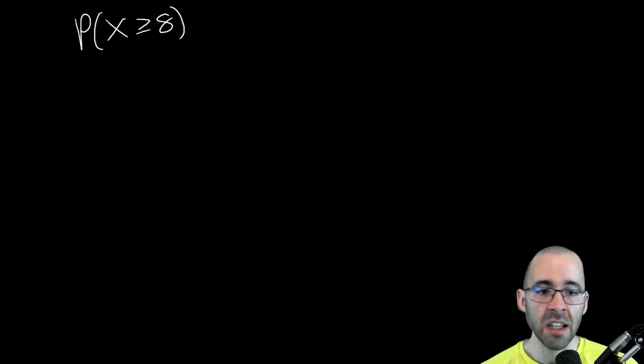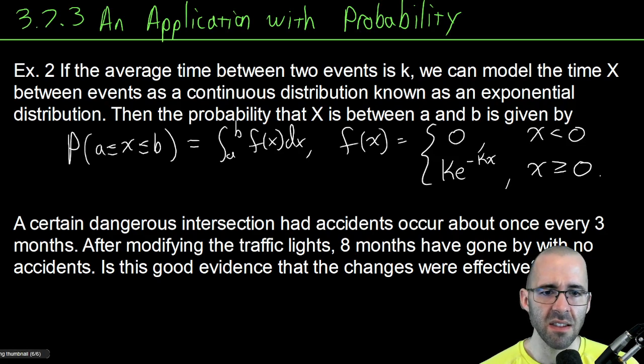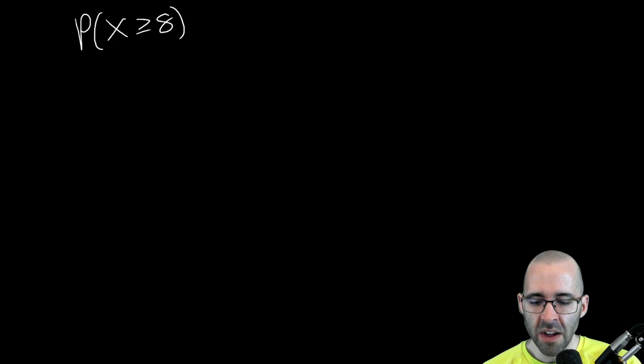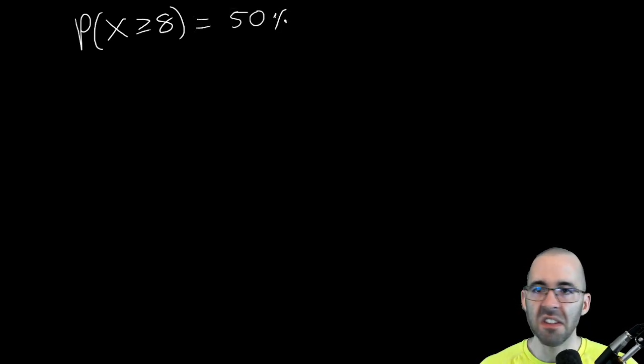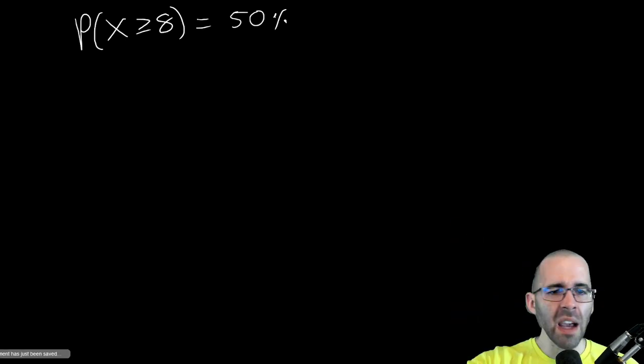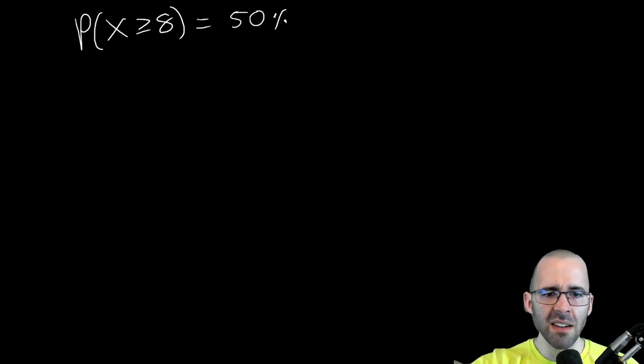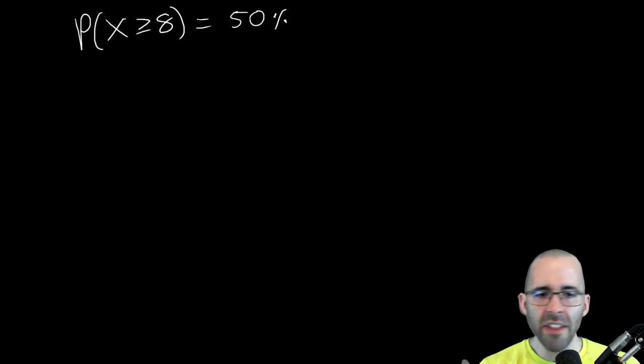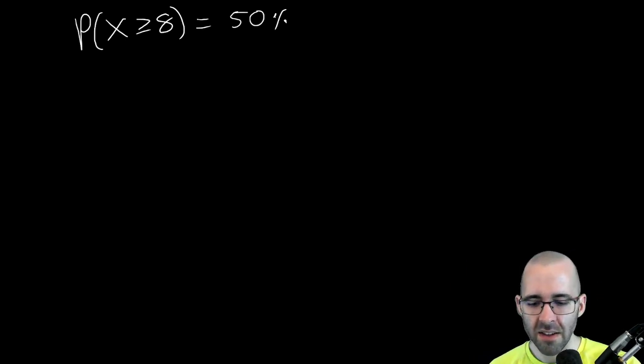And if this probability is common, then we would say, well, there's no evidence that the change was effective. Maybe it was, maybe it wasn't. But if this were like 50%, for example, if this is an everyday occurrence that, yeah, it happens on average every 3 months, but going at least 8 months with no accident, that's pretty normal. Then that doesn't tell us anything. This could have happened, who knows?